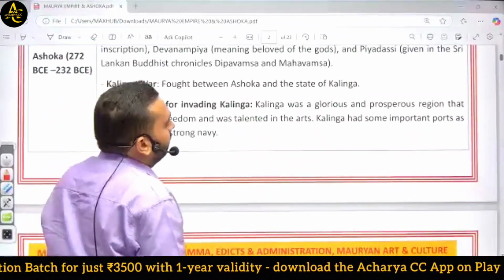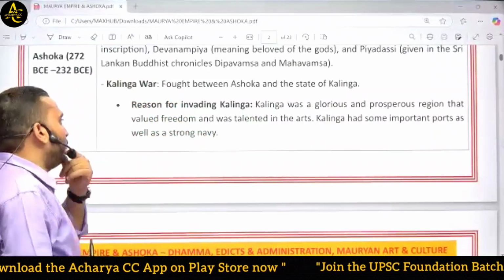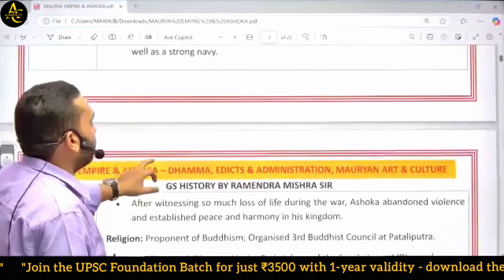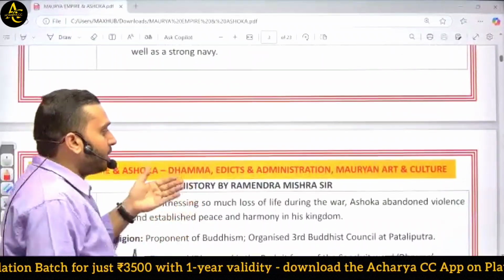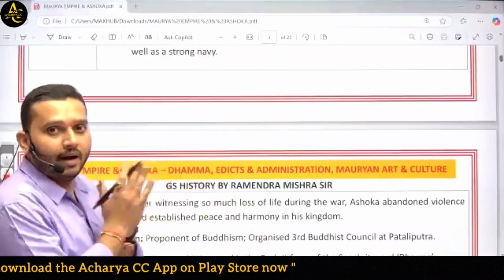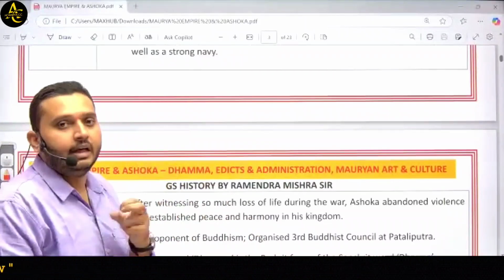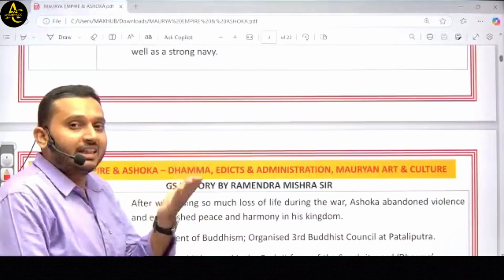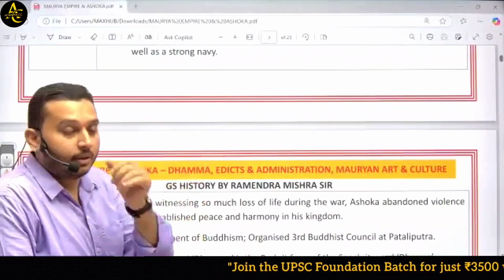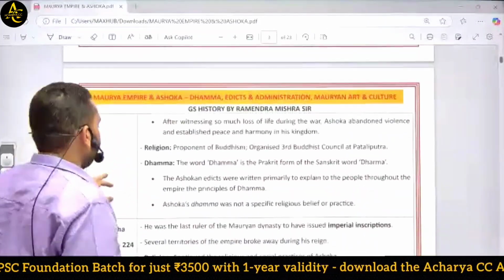Why did he invade? Kalinga was a glorious and prosperous region that valued freedom and was talented in the arts. Kalinga had some important ports as well as a strong navy, because Kalinga was situated in a coastal region on the Bay of Bengal. So obviously they had to develop a navy. India's maximum ports are situated on the eastern and western coast. Obviously, ports can be on the coast. That's why.